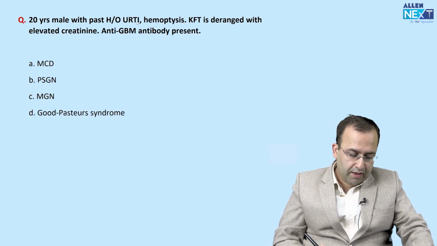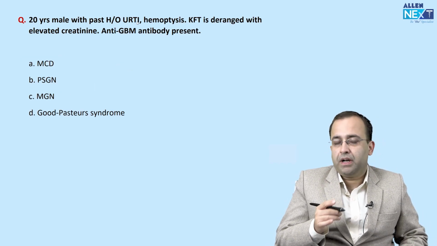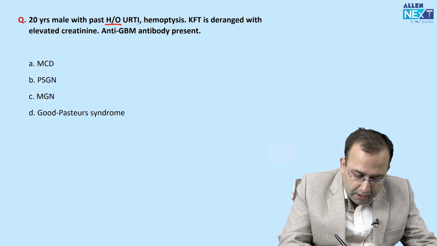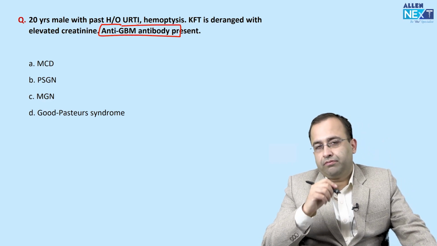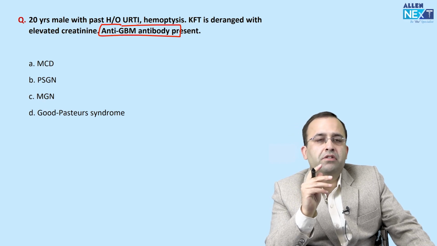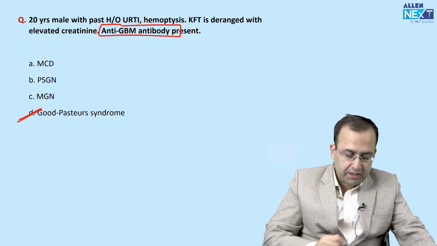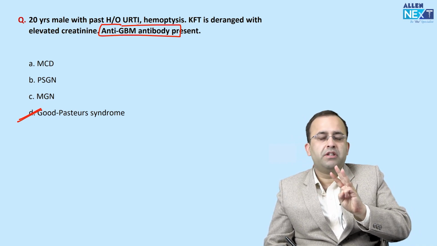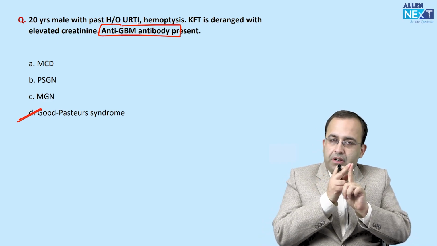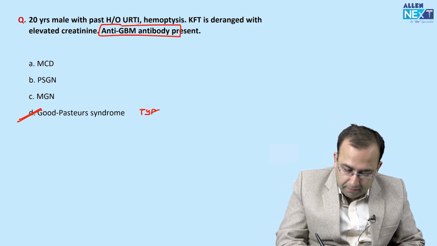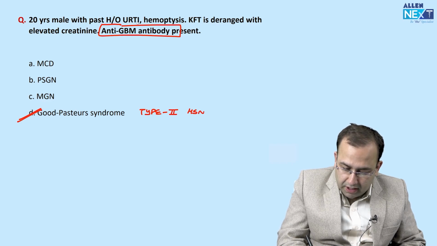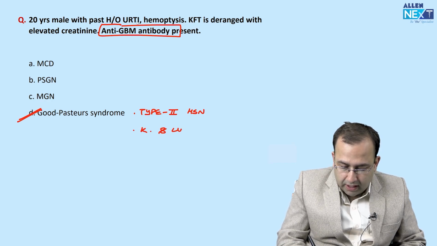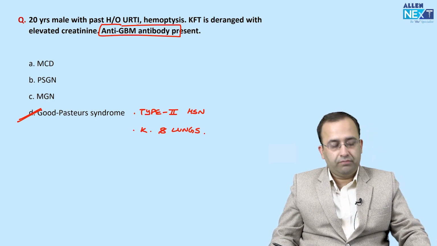Next, a 20-year-old male with past history of upper respiratory tract infection, hemoptysis, deranged KFT, and anti-GBM antibody present. Which is the renal disease associated with presence of anti-GBM antibody? Goodpasture syndrome. We see just 3 points with Goodpasture syndrome. First is anti-GBM antibody, so it is antibody-mediated hypersensitivity, that is type 2 hypersensitivity reaction. And organs affected are kidney and lungs. This is Goodpasture syndrome. Next question.